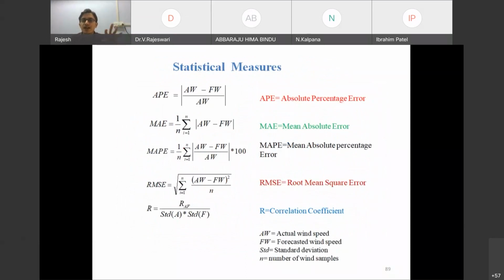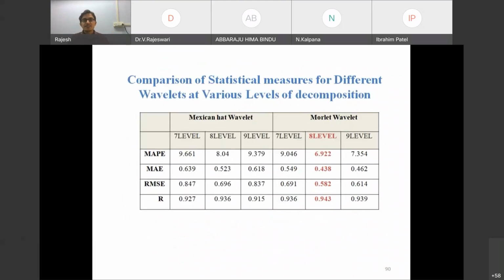So I have to measure all the statistical parameters in order to estimate the efficiency. So this is the comparison table for all Mexican hat and Morlet in all the cases: 7-level, 8-level, 9-level. Here also 7-level, 8-level, 9-level. Just now we have seen all the tabular forms. Everything is tabulated here at a glance.